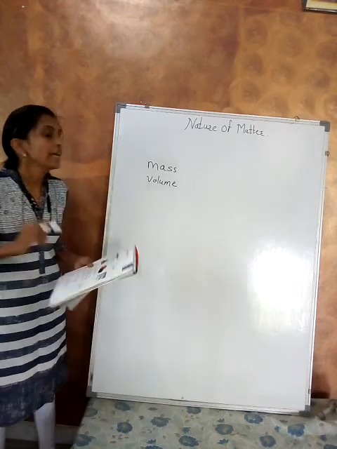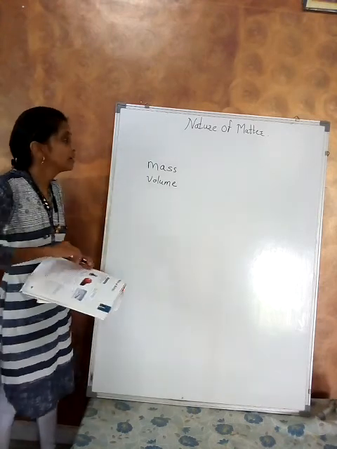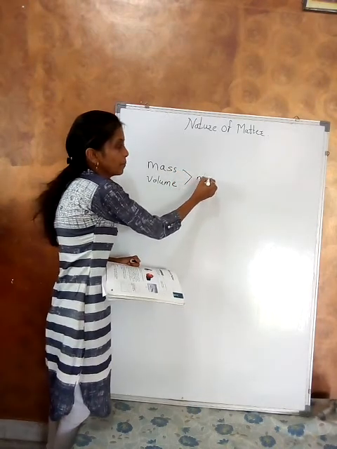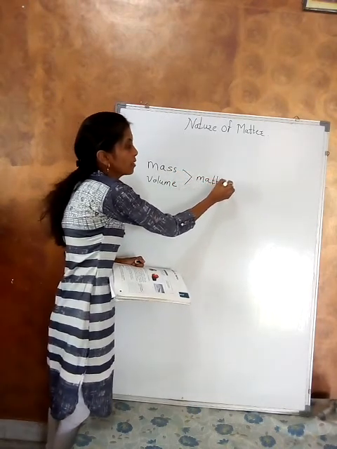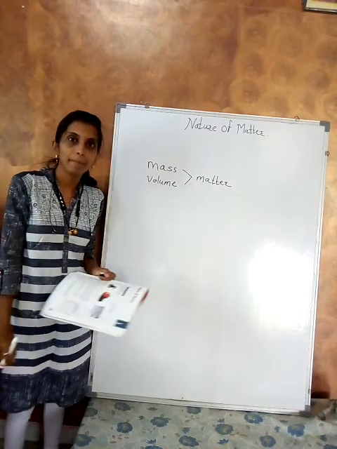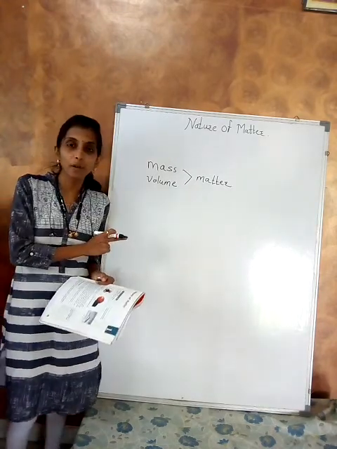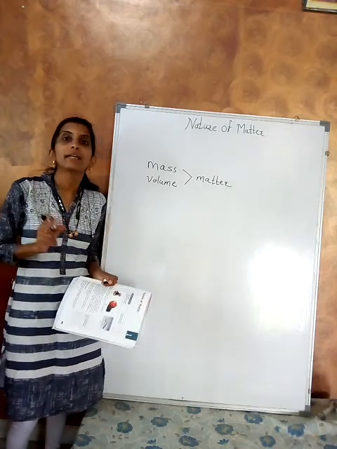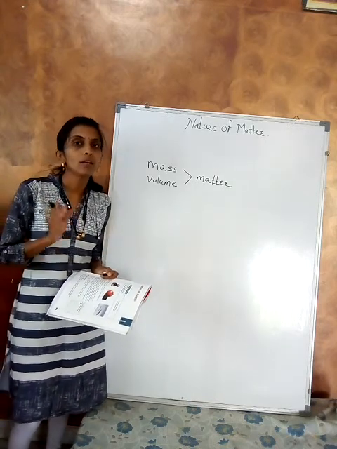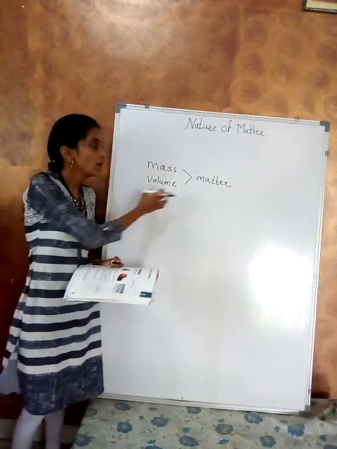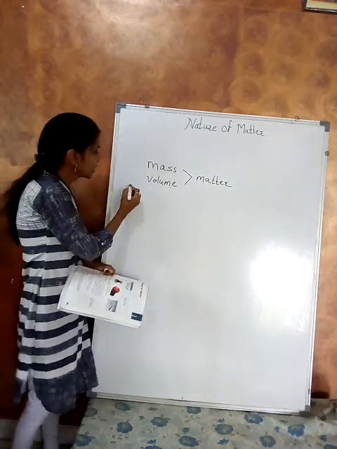Anything that has mass and volume is called matter. Do you understand? So what is the definition of matter? Anything that has mass and occupies space, that is, has volume, is called matter. Take a number of examples.